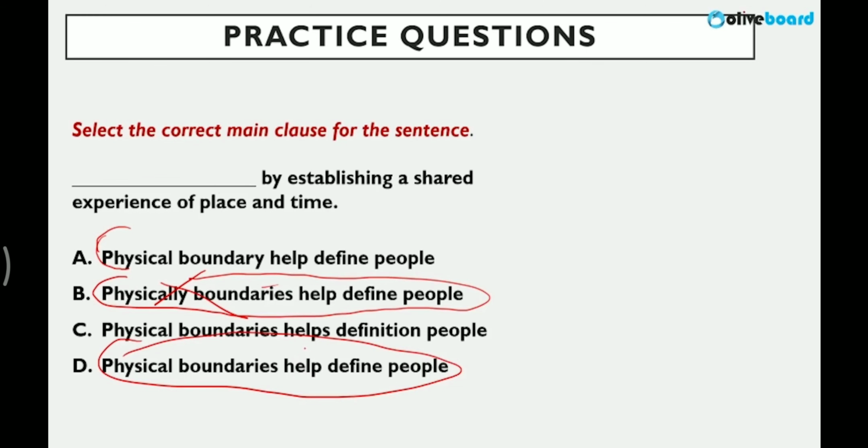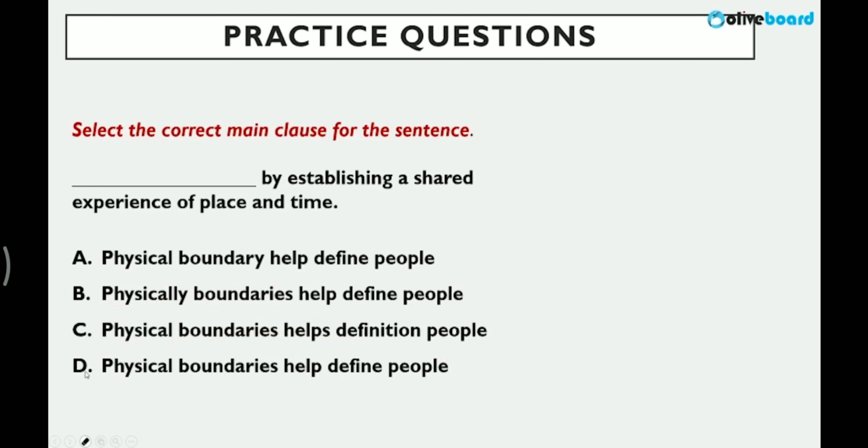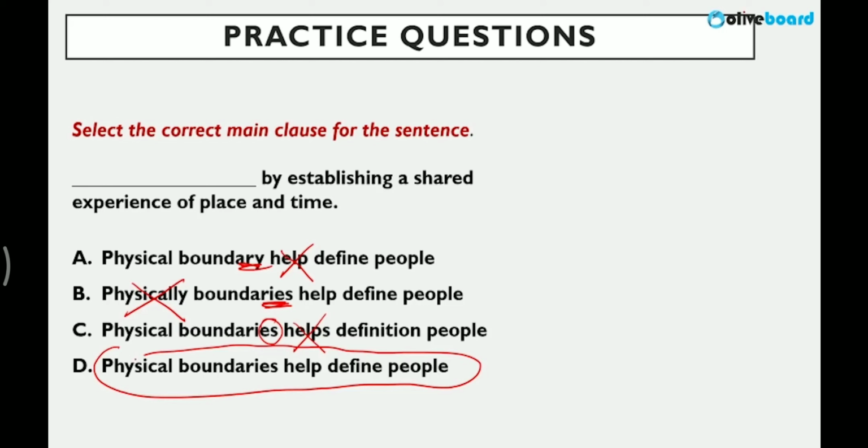So, I'm doing this question again. Okay, this one. You have the blank. So a main clause is required, which will give meaning. Now, grammatically, you can just cancel. Physical boundary is singular, so help will be wrong. Boundaries is plural, but physically is wrong here. Physical boundaries is again plural, helps will be wrong. So just based on grammar errors, I know my clause will be this.